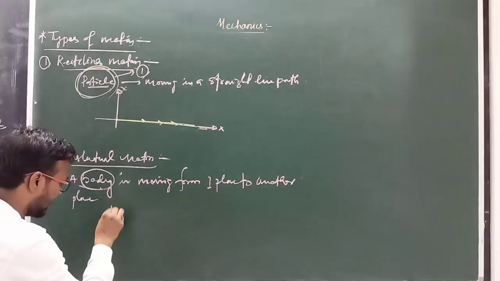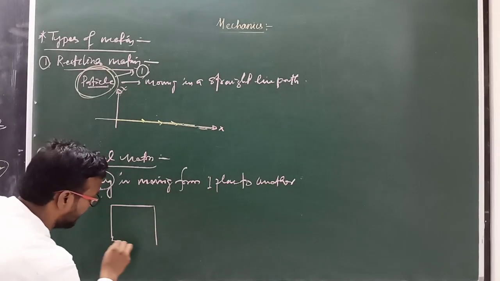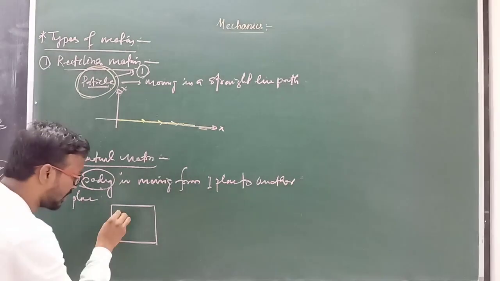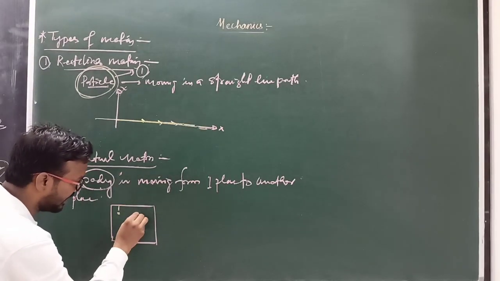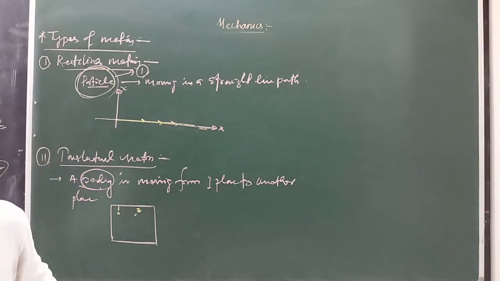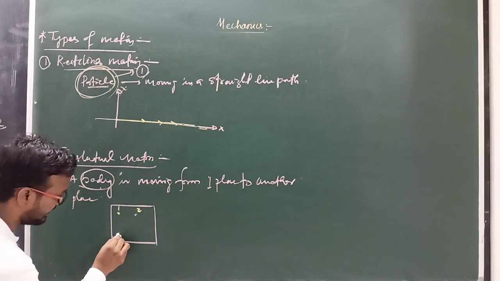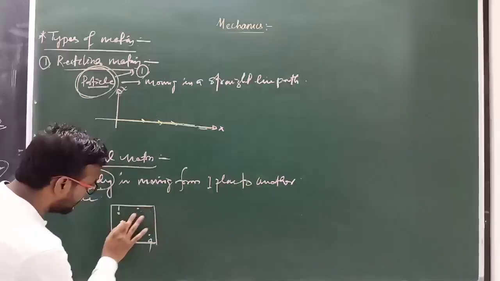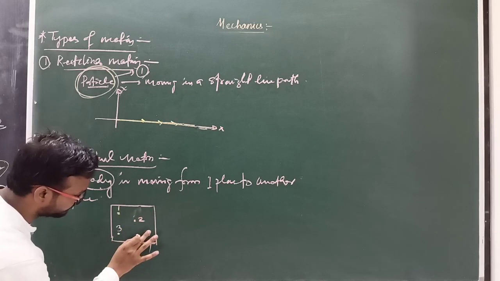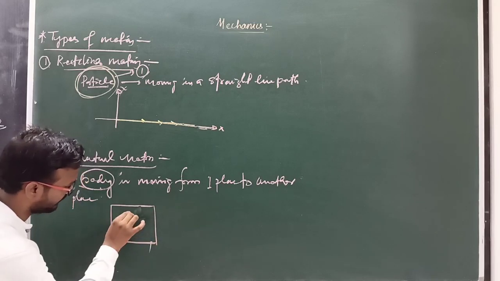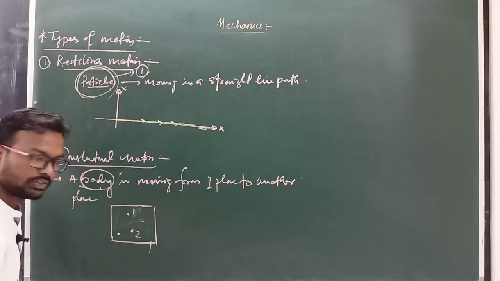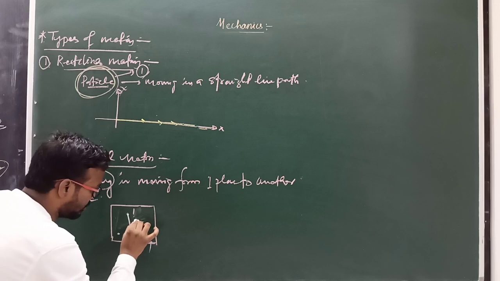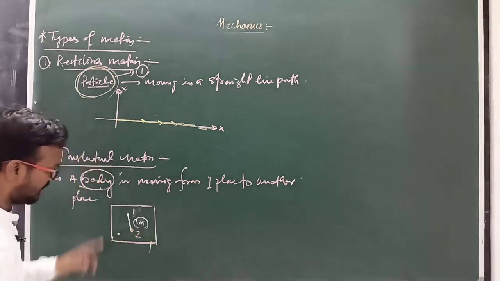Clear? So suppose there is a body here, and this body constitutes a number of particles. Suppose there is particle number 1, particle number 2, a third particle, and a fourth particle. Now suppose the distance between particle 1 and particle 2 is 1 meter or 1 centimeter.